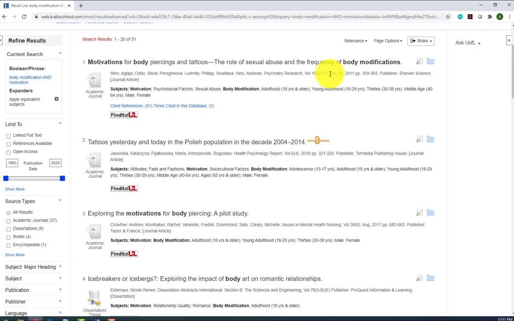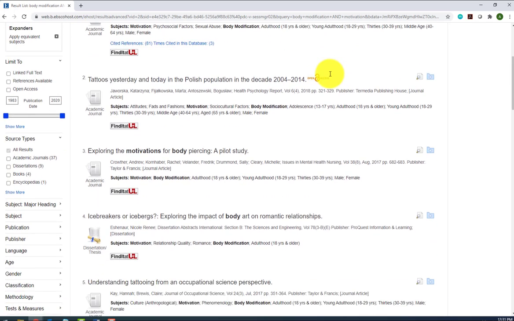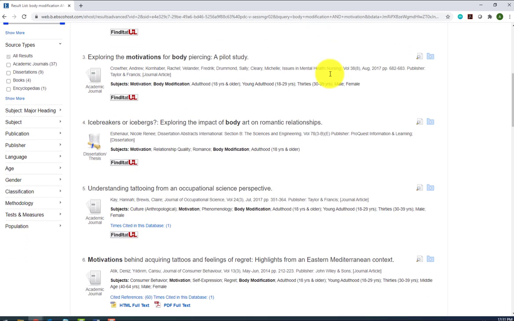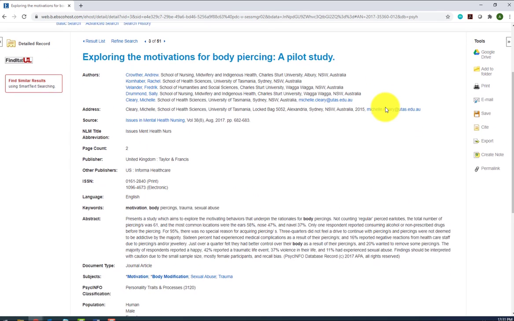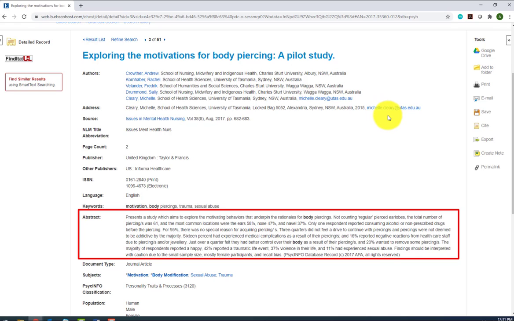At this point, you'll need to begin looking through the articles to see if they seem relevant to your research question. The titles I'm seeing look pretty relevant, so I'm going to go ahead and click on this article, Exploring the Motivations for Body Piercing, a Pilot Study. One thing to notice is the abstract. Always read the abstract because it will give you a quick overview of the whole article, helping you determine if it's useful for your research before you read the whole thing.